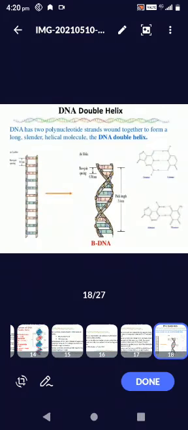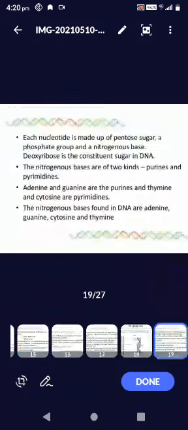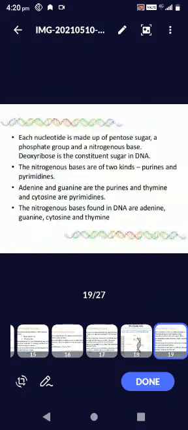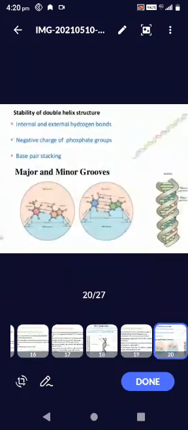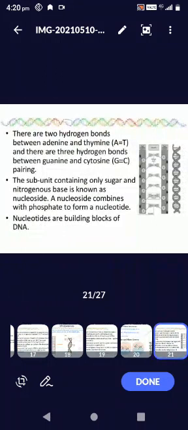Next, DNA double helix. It is a long cylindrical and helical molecule with two polynucleotide strands. Each nucleotide is made up of pentose sugar, phosphate group, and nitrogenous bases. Deoxyribose is the sugar in DNA. The nitrogenous bases are of two kinds, purines and pyrimidines, which we already discussed. There are two hydrogen bonds between adenine and thymine, and three hydrogen bonds between guanine and cytosine.